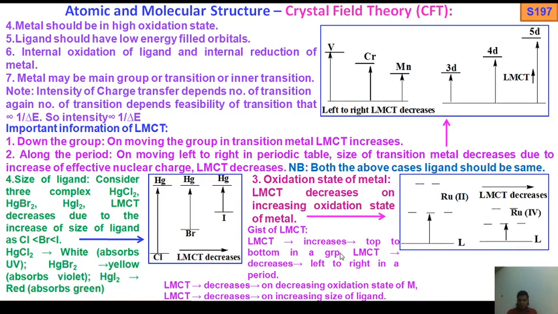LMCT decreases from left to right in a period. LMCT decreases on increasing oxidation state of the metal atom.